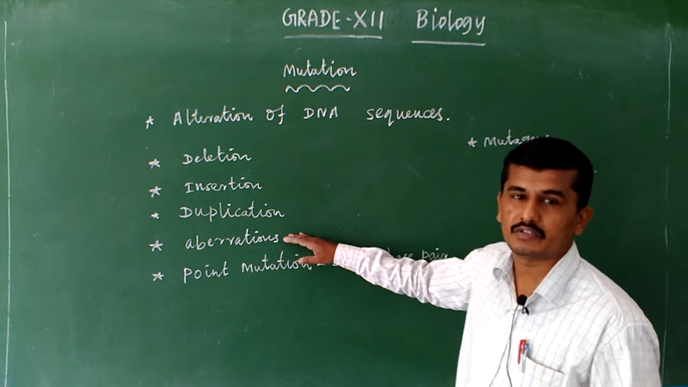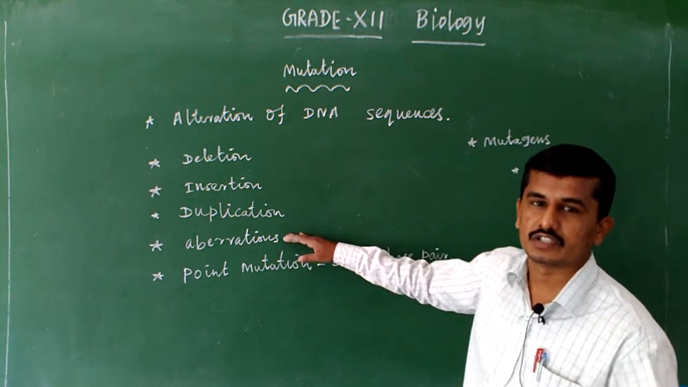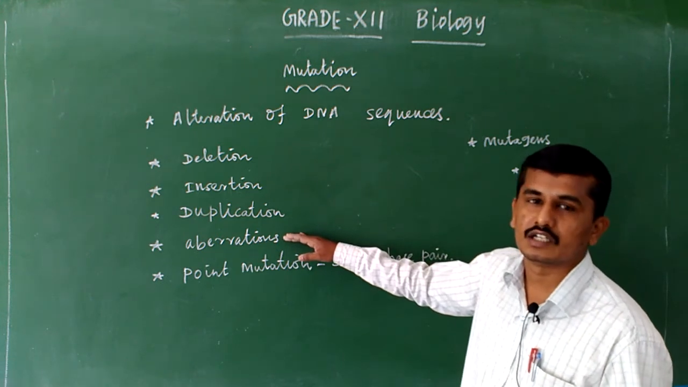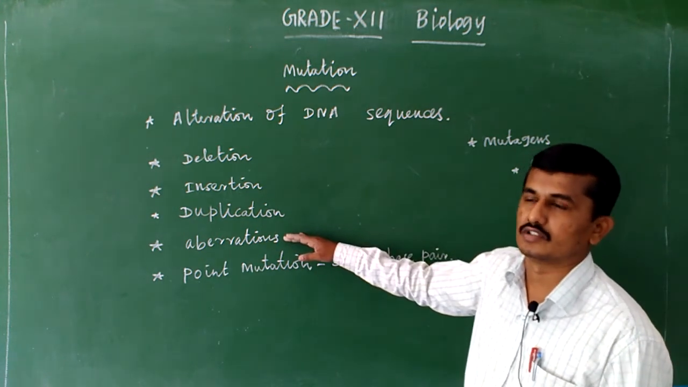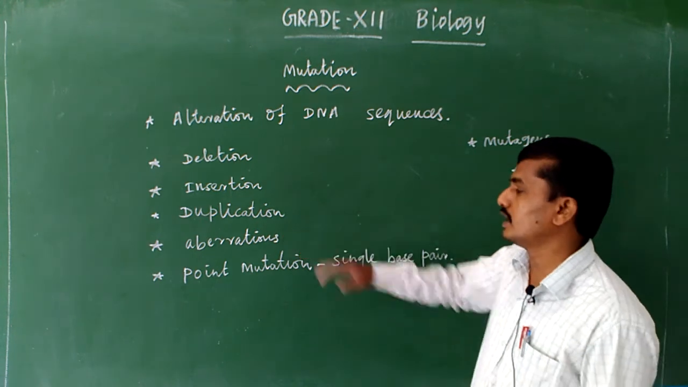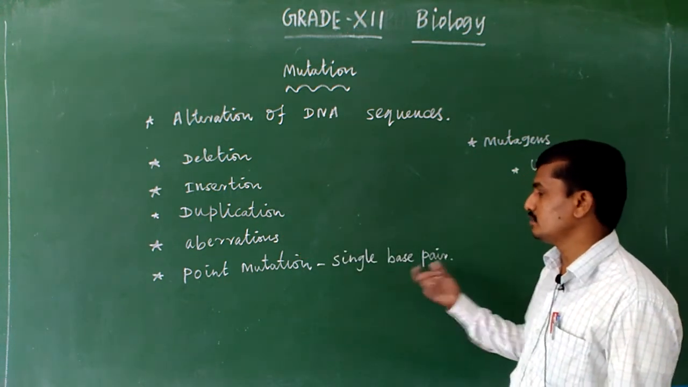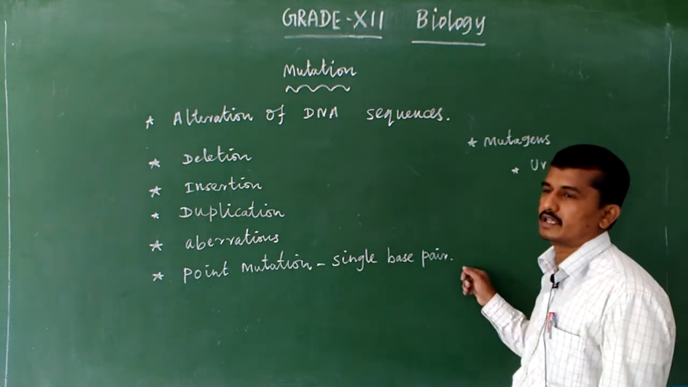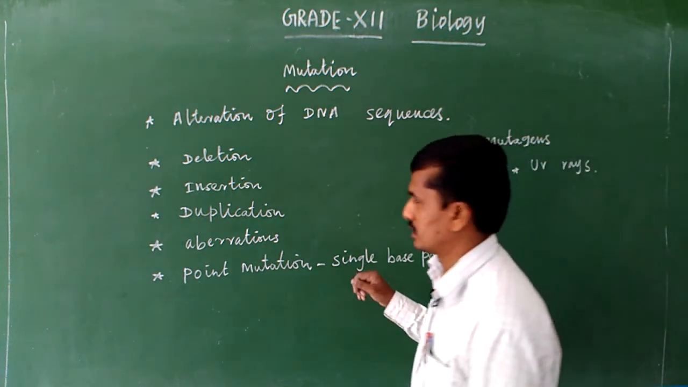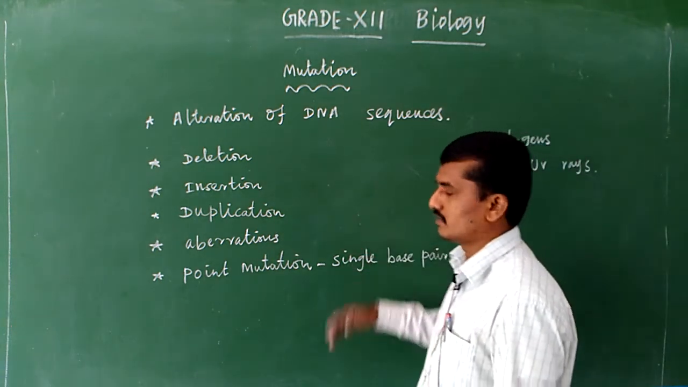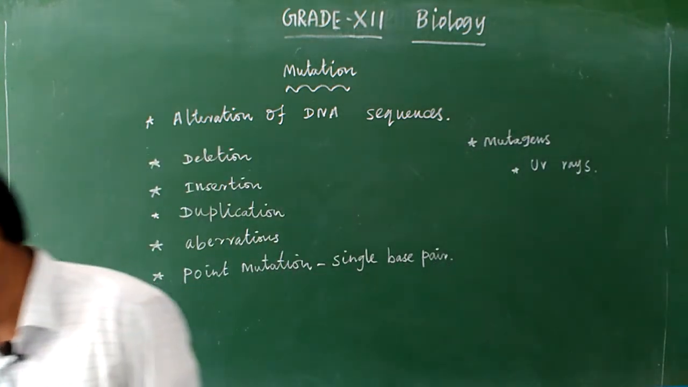The aberration means due to mutation changes, due to gene changes, the chromosomal disorder is caused. The chromosomal disorder is the aberration. And in our studies, the point mutation is in a single base pair. In a single base pair, the mutation takes place. How? What is deletion and what is insertion? One by one we will learn.